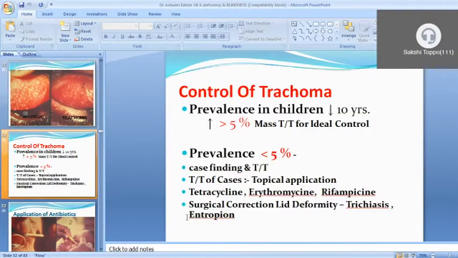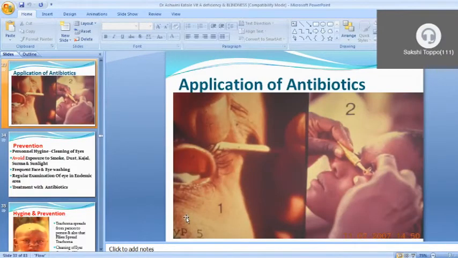Now control of trachoma: prevalence is in children less than 10 years and mostly more than 5 years. They must be treated to control it. Treatment is topical application of tetracycline, erythromycin and rifampicin, and surgical correction if needed, that is, if trichiasis and entropion are there, then surgical treatment is needed for them. Then application of local antibiotic.